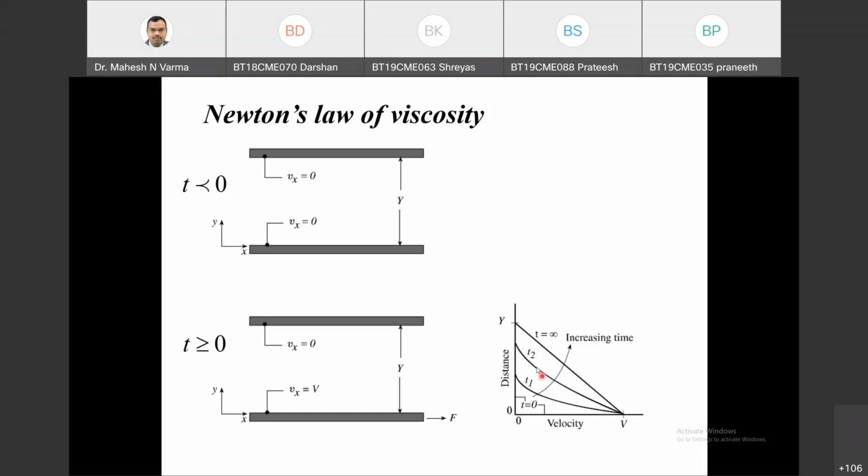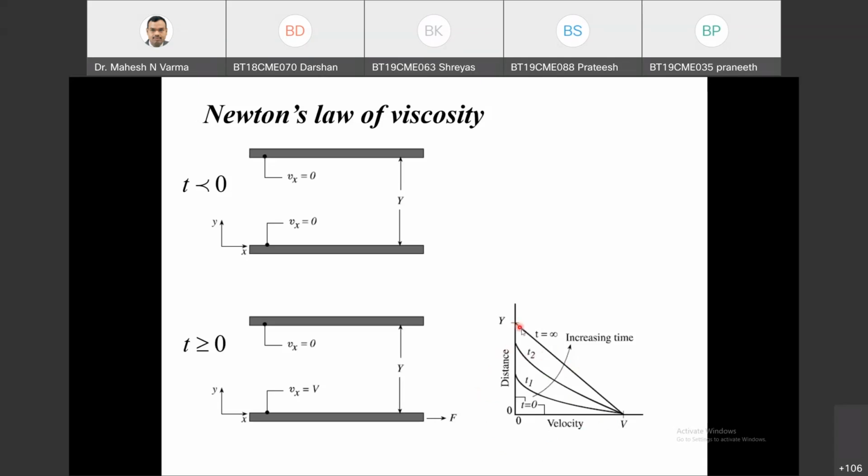So discussing this velocity profile here is not so easy, because this is transient. There is variation with time, so certainly a partial differential equation is involved. You need to study variation with respect to location, and variation with respect to time also. So certainly partial differential equations are involved. We are not interested in this for the time being.